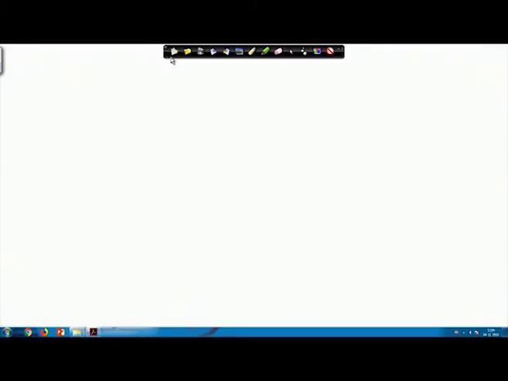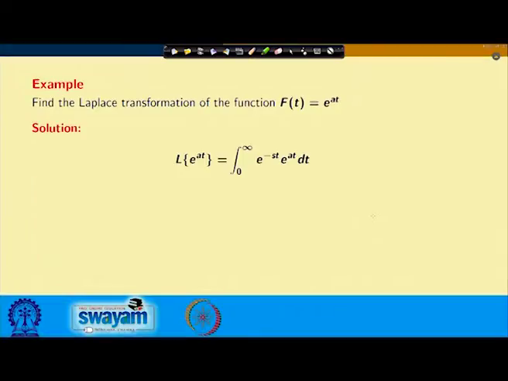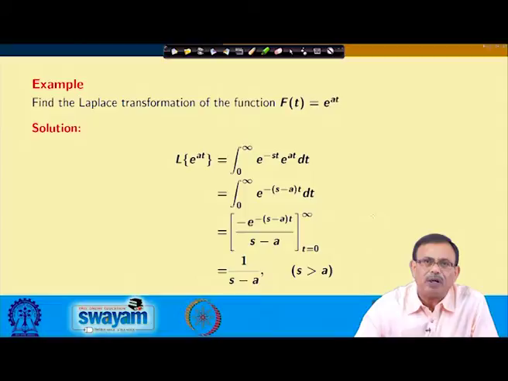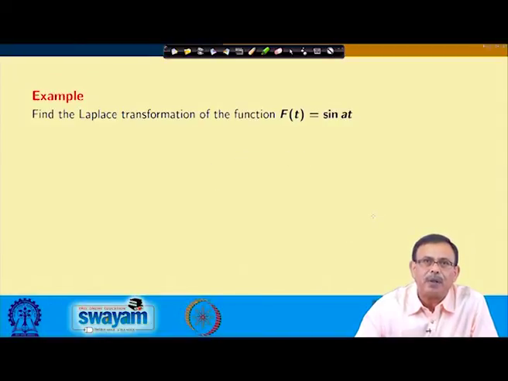Now, let us see the next one. I am showing this thing again so that you can understand it in a better way. 1 by s minus a is the Laplace transform of e power a t.